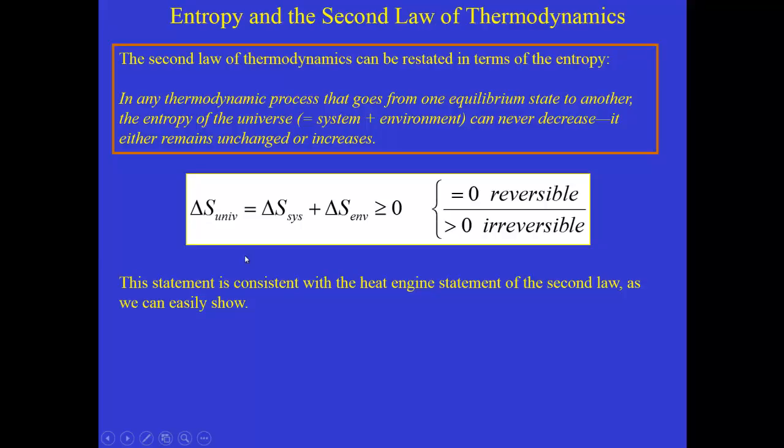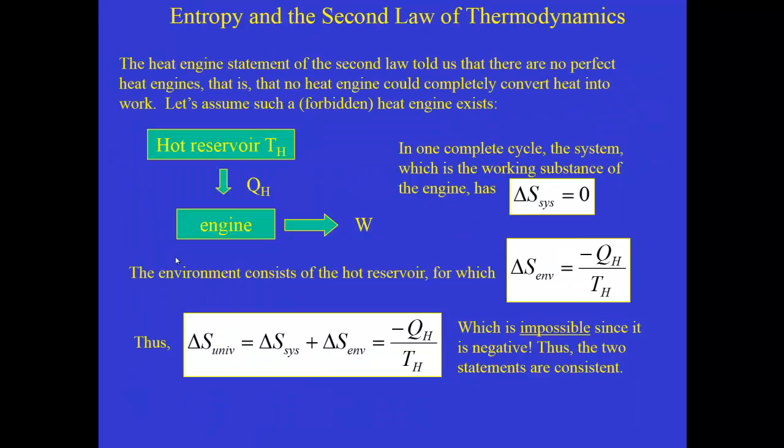Now, how do I know that this is correct? Well, we can show that this statement is consistent with the second law of thermodynamics, the way that we have applied it to heat engines. So I'll skip over a couple of slides and show you how that works.